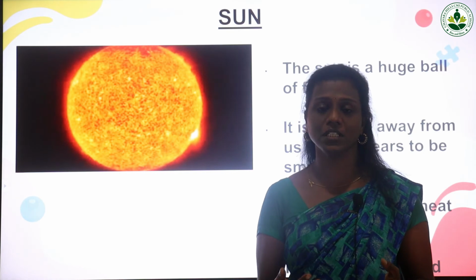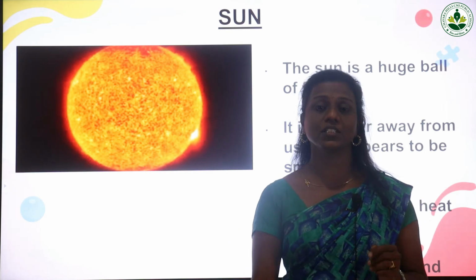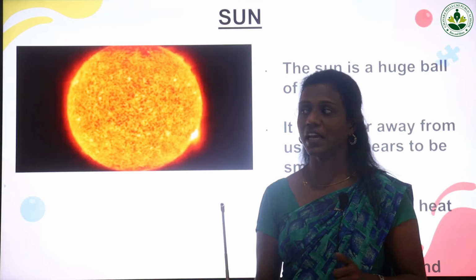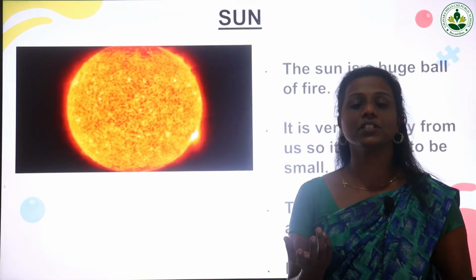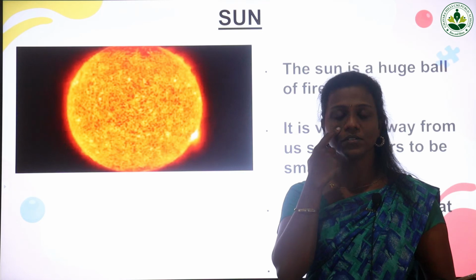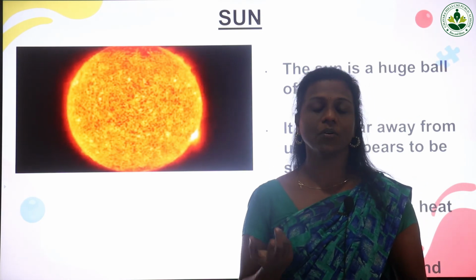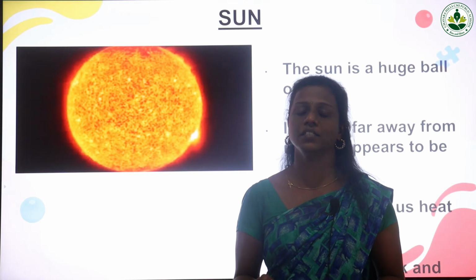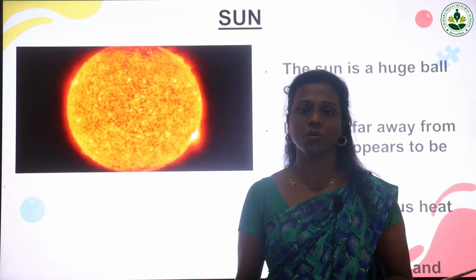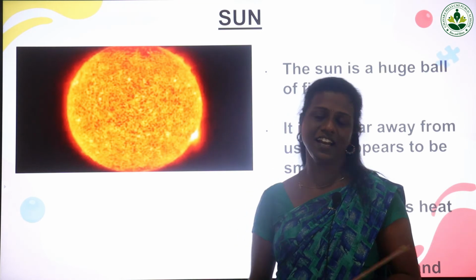Because of the heat we put clothes under the sunlight for drying. So the sun can give light and heat. Then, do you ever think what will happen if there is no sun? What will happen to all the animals and plants? If there is no sun, there is no light. It will be completely dark and cold because the sun is giving us heat and light.